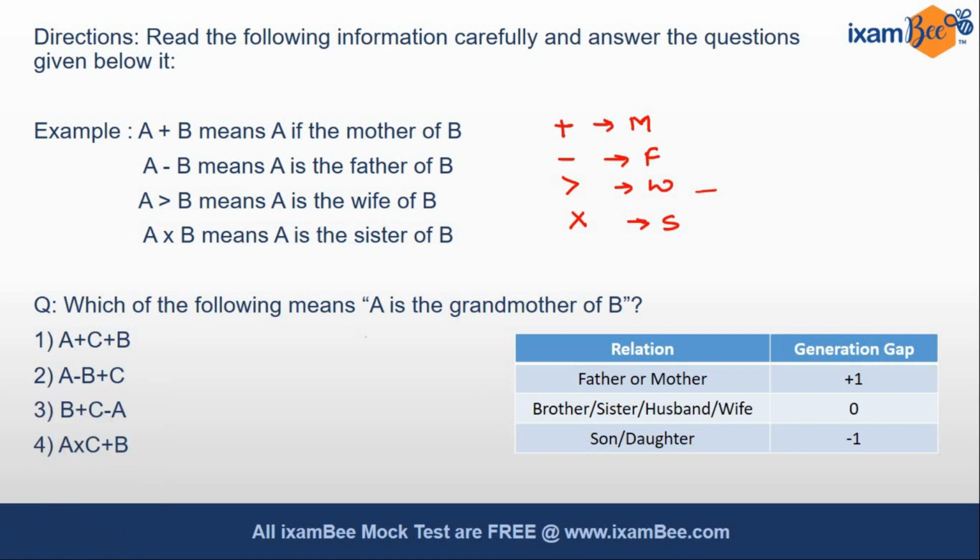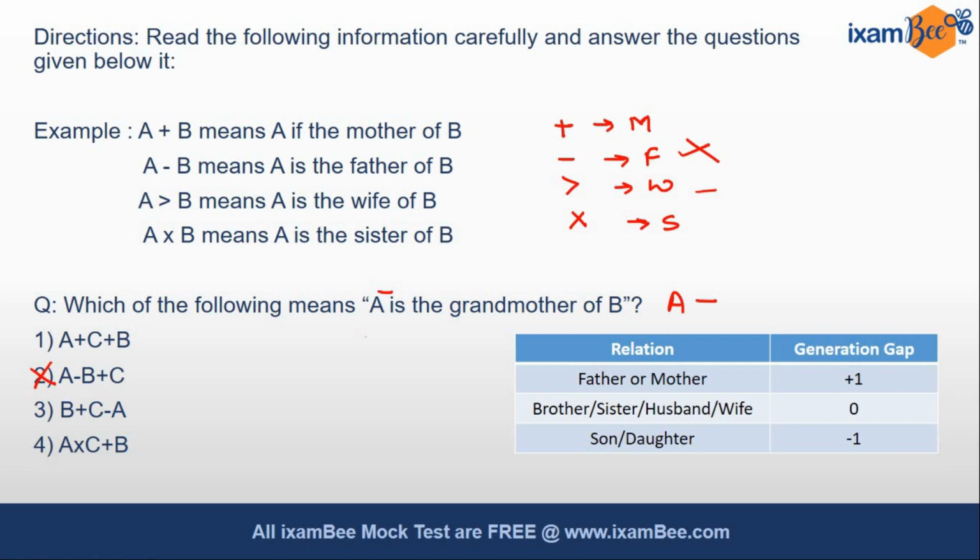The first thing you have to do is check their gender. So A is the grandmother. That means A has to be a female. So for A to be a female character, the symbol for father should not be there. That means after A, the minus sign should not be there. So let's eliminate the options where immediately after A a minus sign is there. As we see, the second option, A minus B, is saying A is the father, which is not possible. So the second option is eliminated from the rest of the options. Now in all others you can find plus, plus and cross, which stand for the female relationship. So we'll keep all these options.